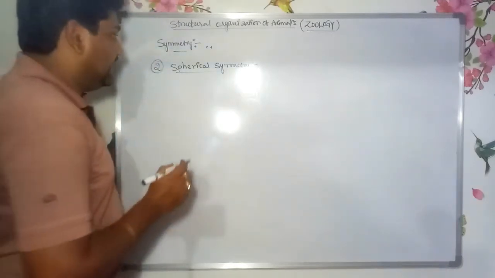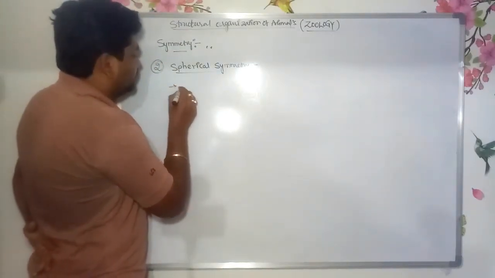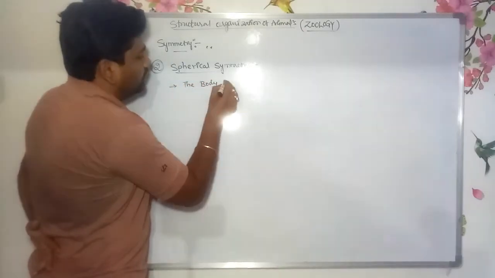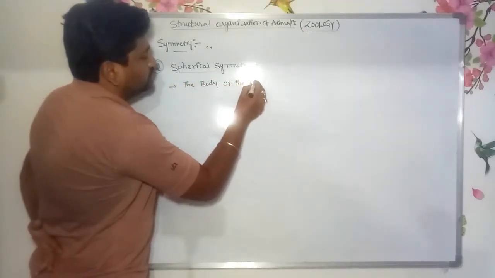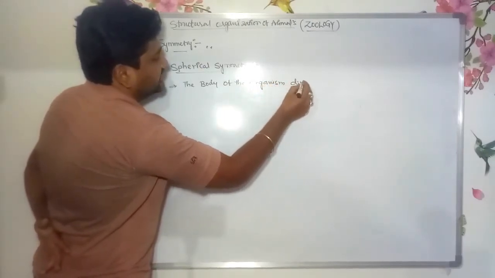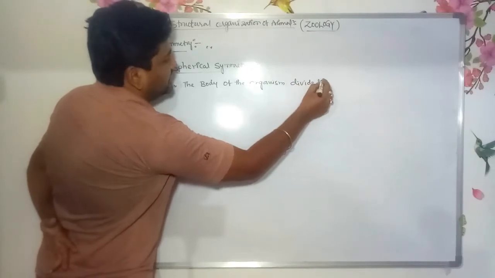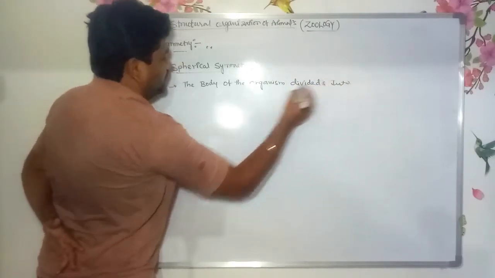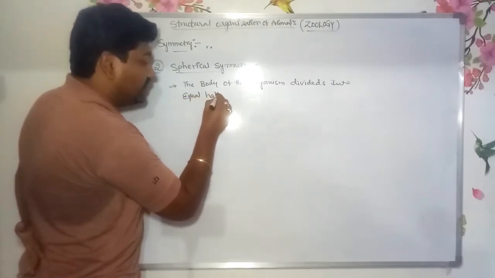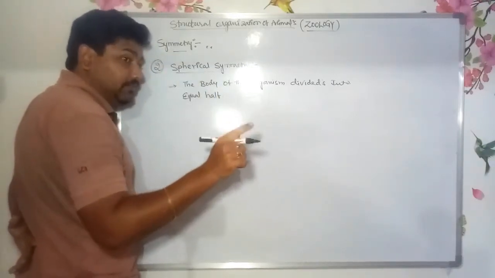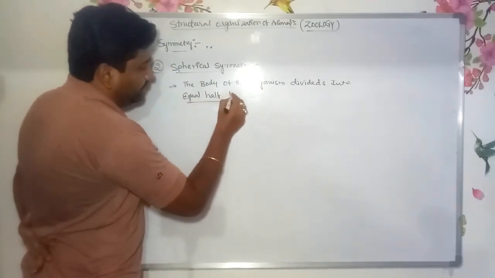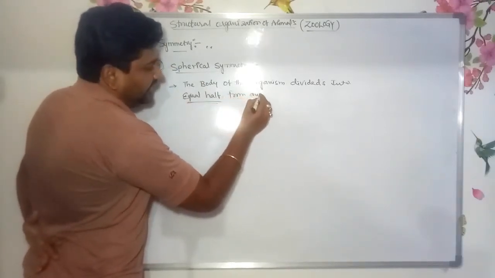The parts are arranged around the central axis. The body of the organism divides into equal halves from any plane of the central axis.